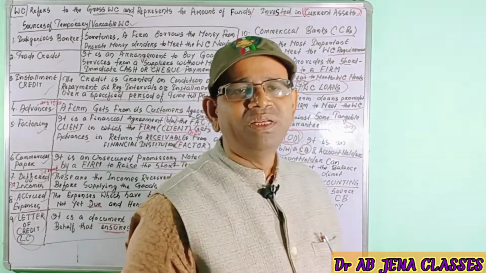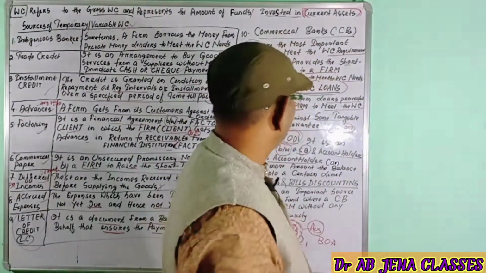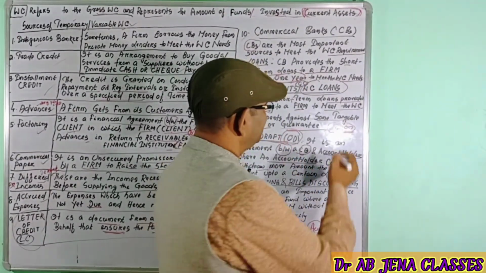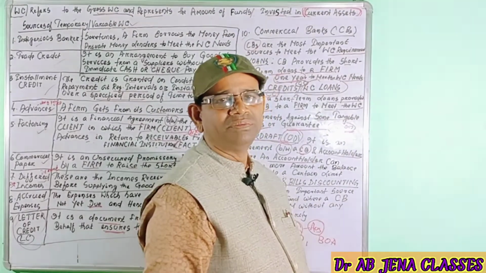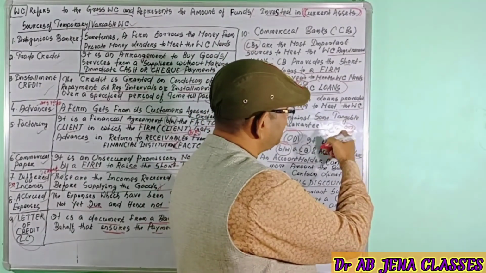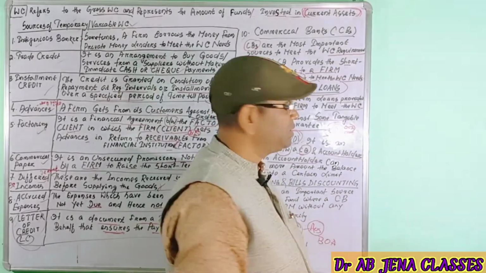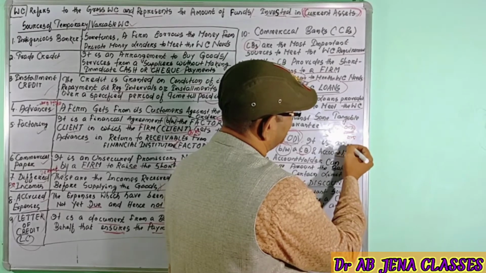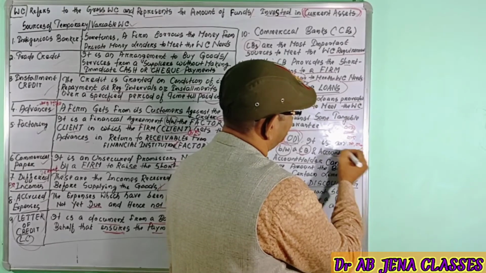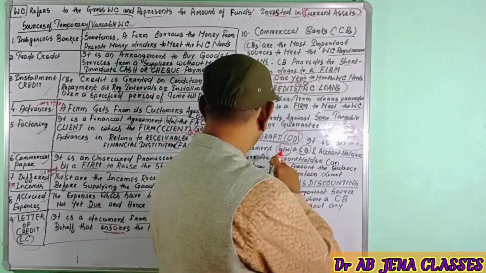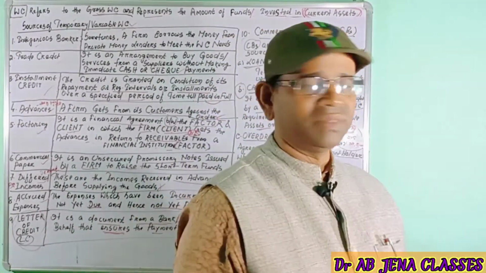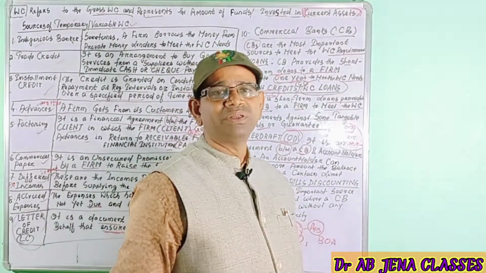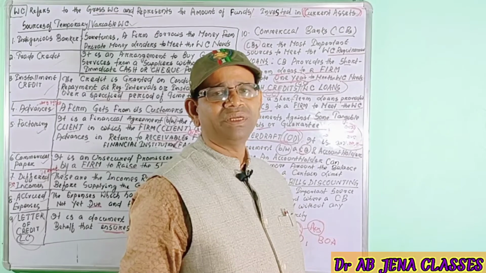You can normally draw or withdraw from the bank only up to 50,000, but under this agreement, you can withdraw more than the deposited amount. Your account's balance is 50,000, but in this situation you can draw 80,000 or it may be 1 lakh, as per the agreement. Here also the bank will charge interest, more interest as compared to the cash credit. Cash credit is normally given for a very short period.